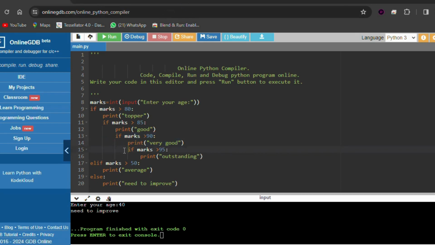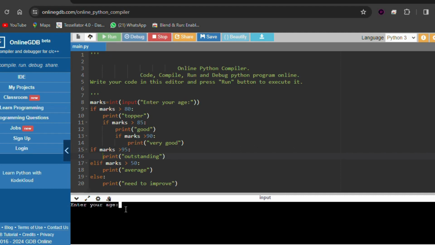Let's try in this way also. If we keep the if condition here, now you'll get to know how important indentation is. See what we changed here, we kept the indentation here. Let's try now. We are entering 98. So topper, good, very good, outstanding.